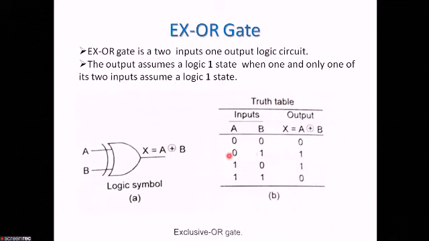And why is it an OR gate? Because the output of XOR is the modulo sum of these two inputs. That's why it is an XOR gate, that is exclusive OR gate. I hope this is clear to all of you. Now, this is the logic symbol.